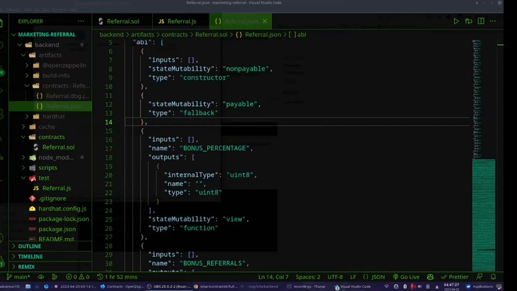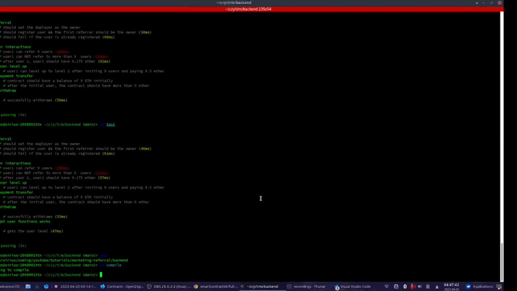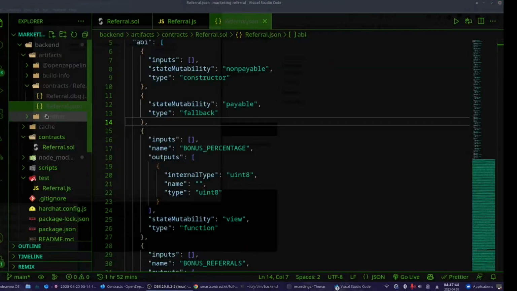Hello again everyone. This will be the last part of our tutorial. We are going to deal with the front end of our application. Since we wrote our smart contract, we tested it. Now it's time to compile, deploy. Let's deploy.